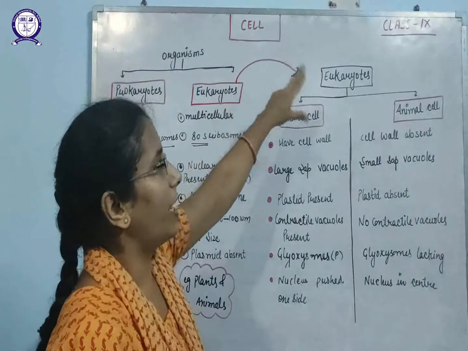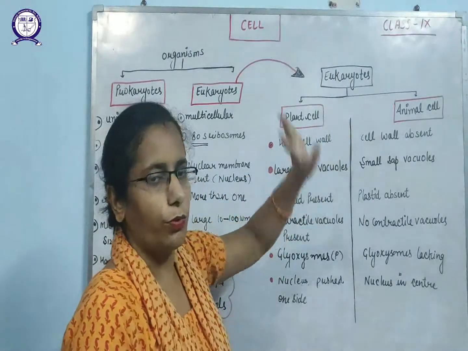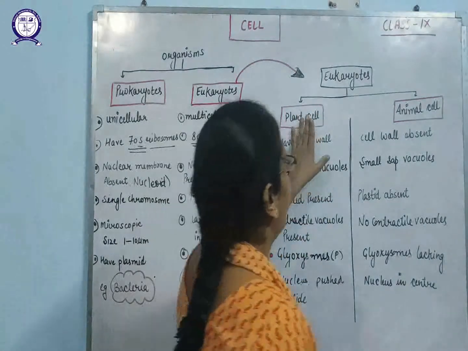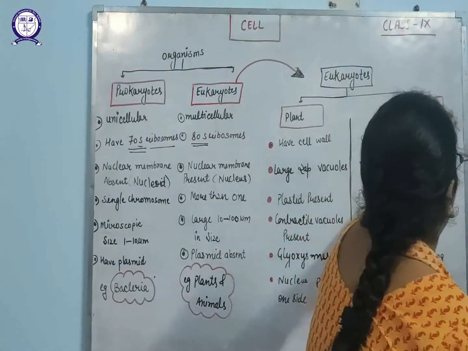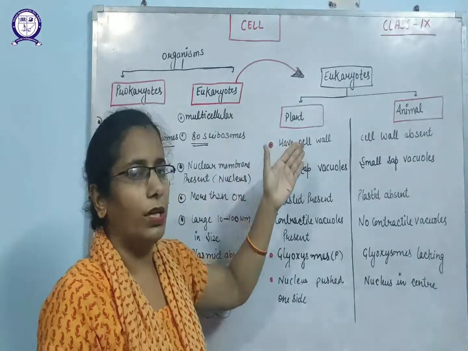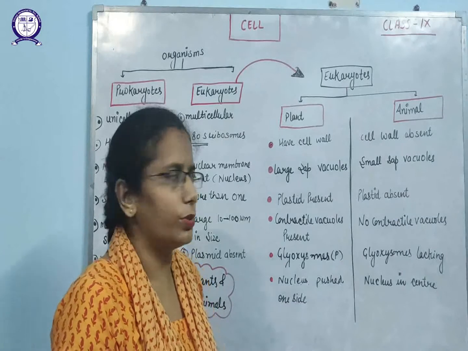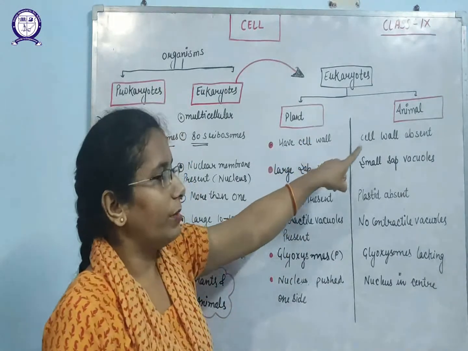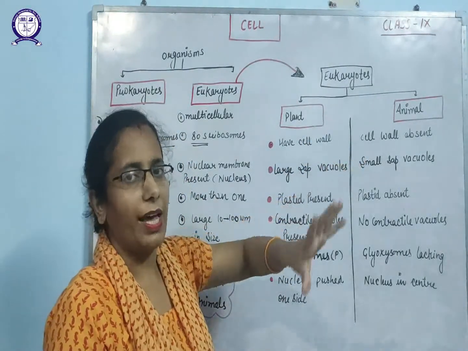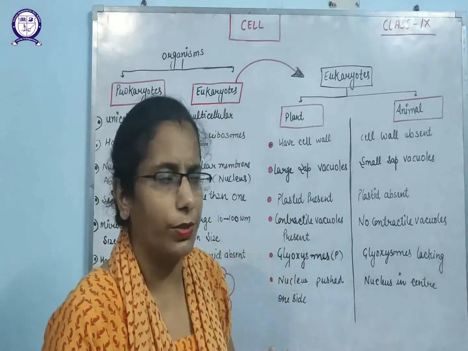Further, these eukaryotes are divided into two categories, plants and animals. So we will distinguish here between plant and animal cells. Plants have a cell wall outside, made up of cellulose and hemicellulose, and animals do not have a cell wall. They have the cell membrane that separates the internal and external environment.